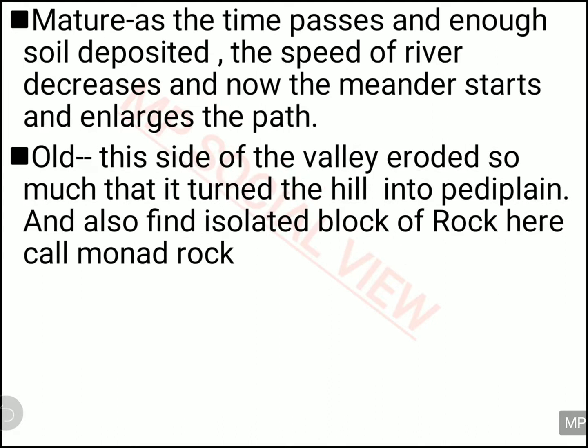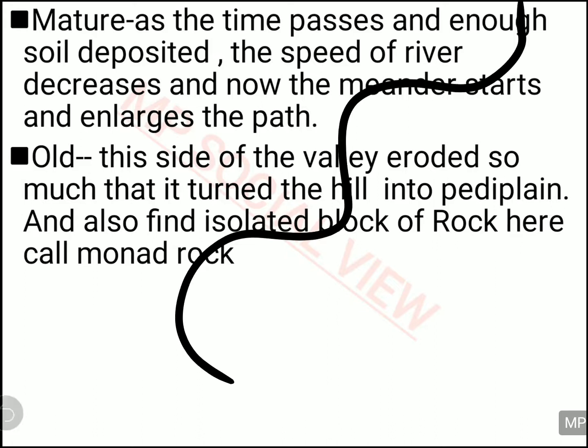In the youth stage, what is happening? The water is falling from the top and it is falling in a linear way. In the mature stage, they are bringing the erosional material, depositing on the land, and the land size increases, and the water which is coming, its speed will decrease, it will slow down its speed, and it will start doing meandering on the surface. What is meandering? It is the zigzag flow of the river that is called meandering.